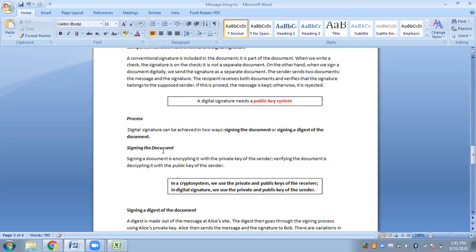So in signing the document, you can directly sign the document, and signing the document means you are actually encrypting it. So you are using a key. And what key are you using for signing? You are using the private key of the sender. Remember this. The sender will use his or her own private key to sign the document. Signing means encrypting. Once it is sent, the receiver will use the public key of the sender to decrypt it.